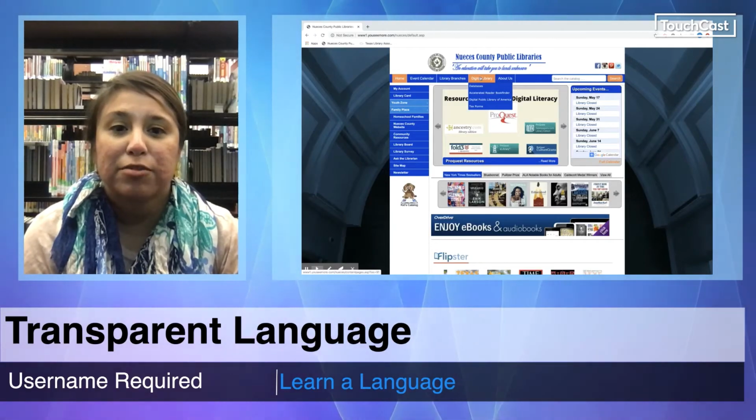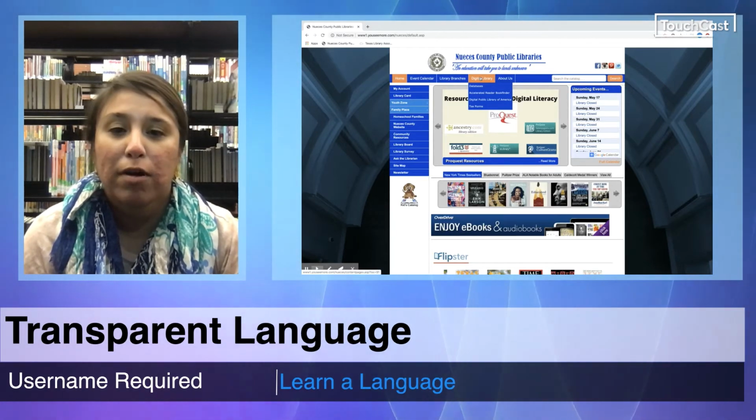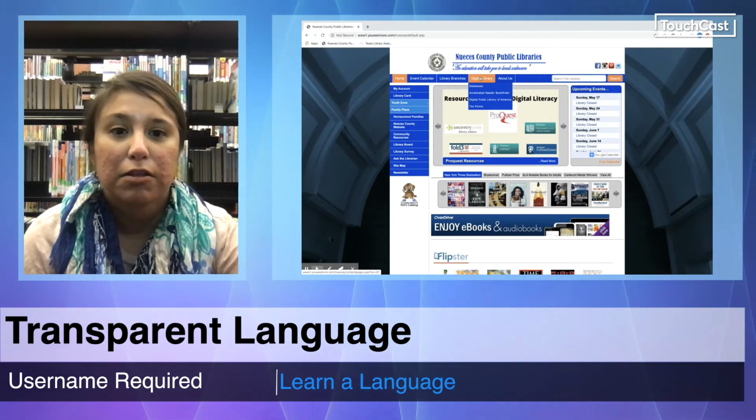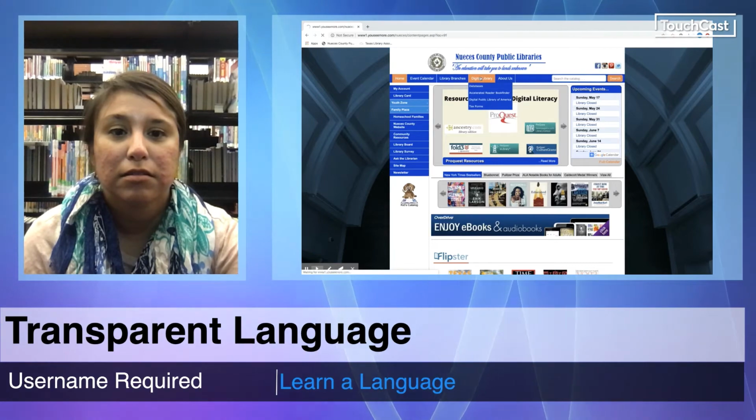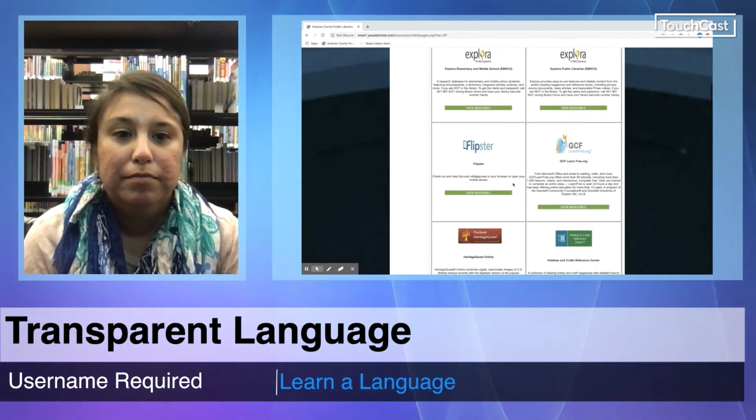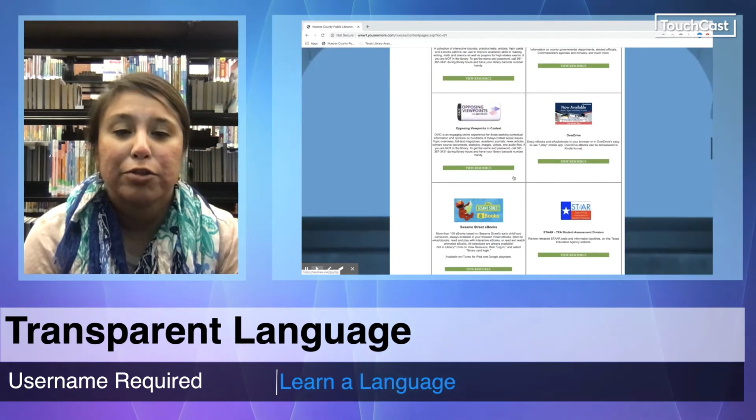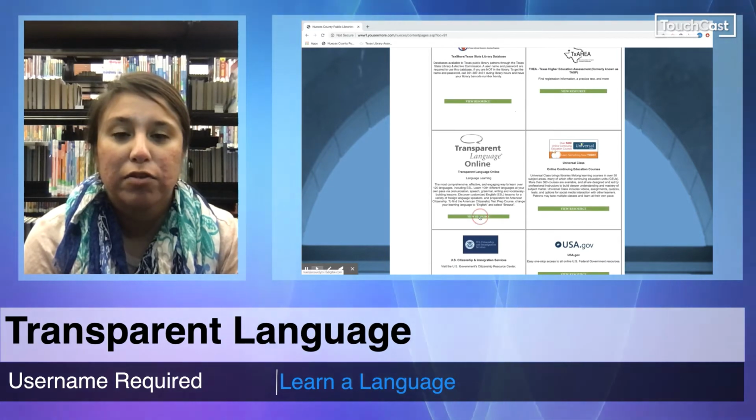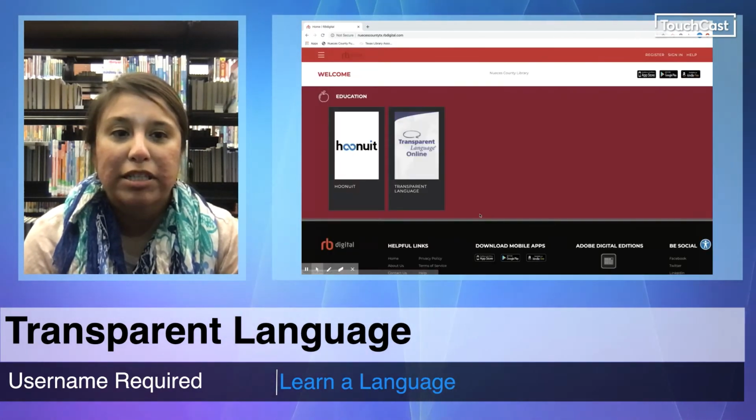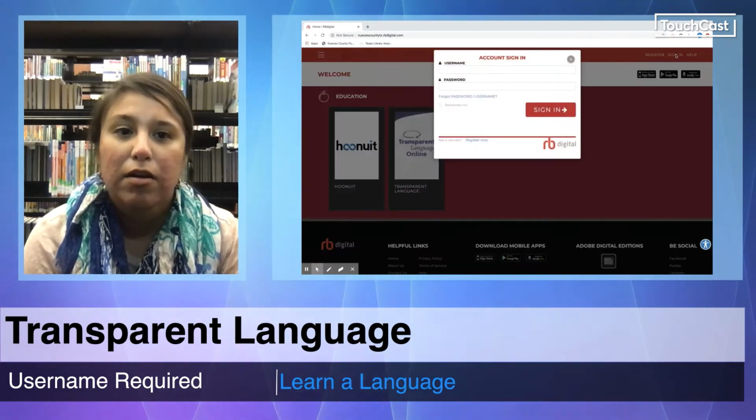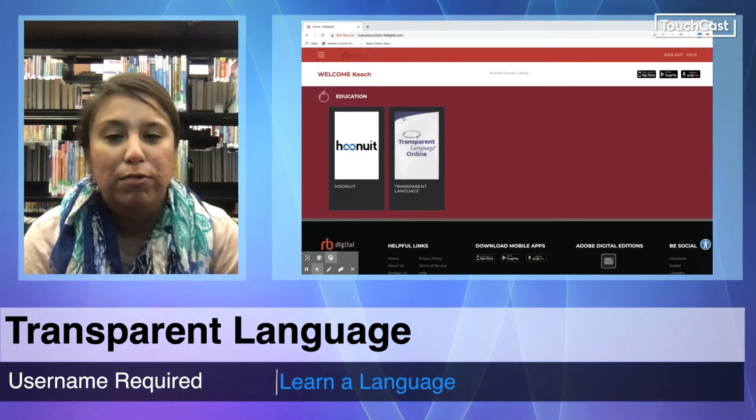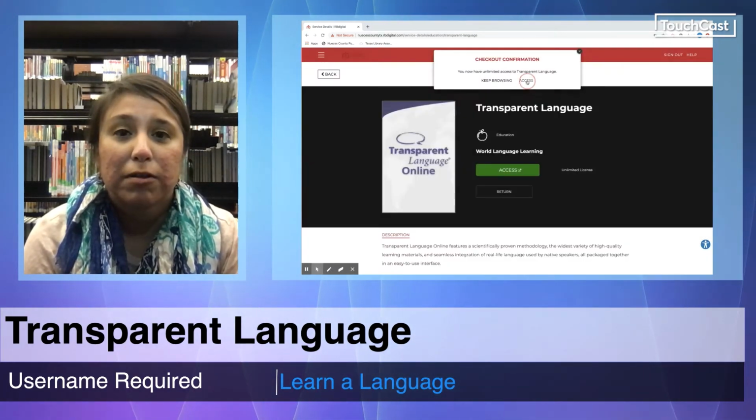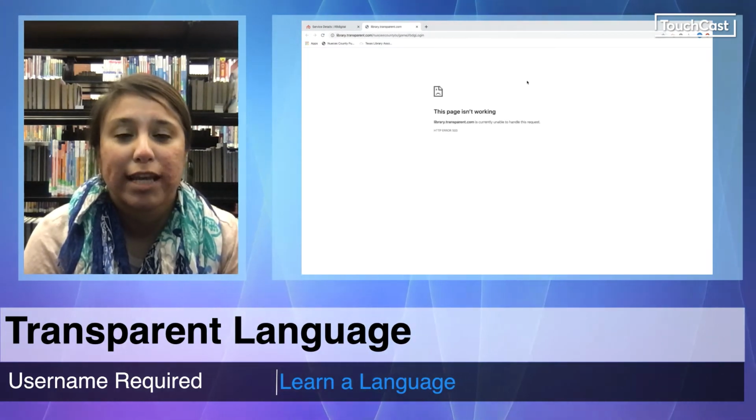Now on to our new database, Transparent Language. A username is required, and this new database lets you learn a new language. So you'll go ahead and click on Digital Library and scroll all the way down and look for Transparent Language on our databases. Once you find Transparent Language online, you'll view this resource. If you already have your RB Digital username account, all you do is sign on with your username and password. Once you sign on, you'll click on Transparent Language and click on Checkout. When you click on Access, that will take you to the Transparent Language page.